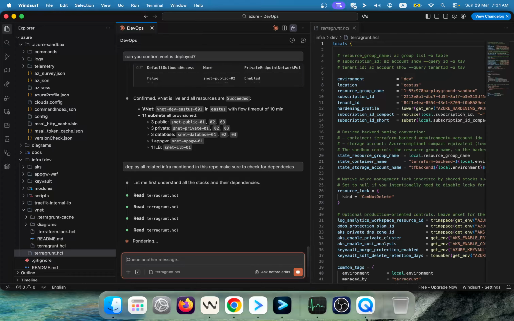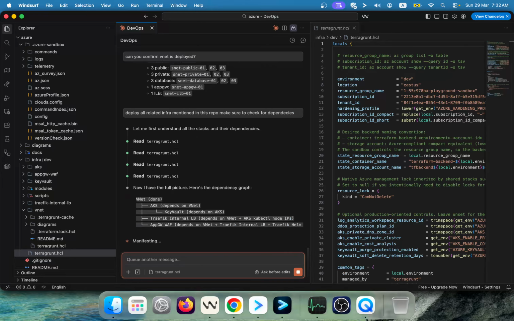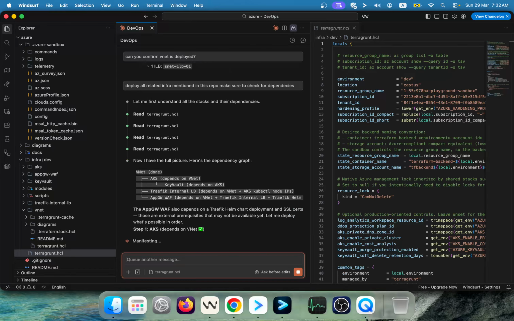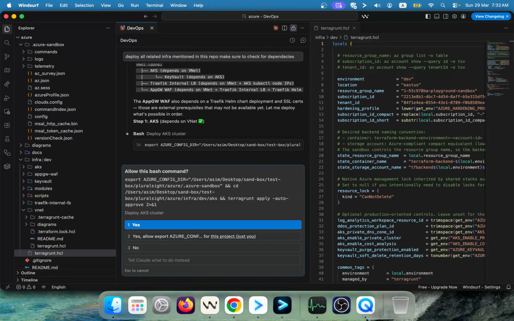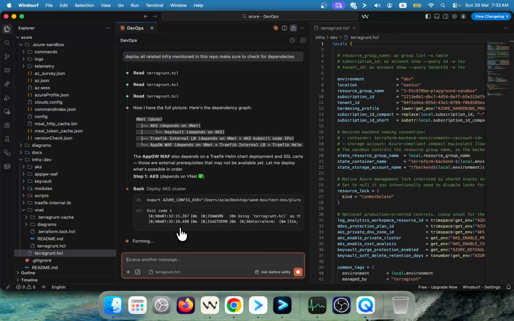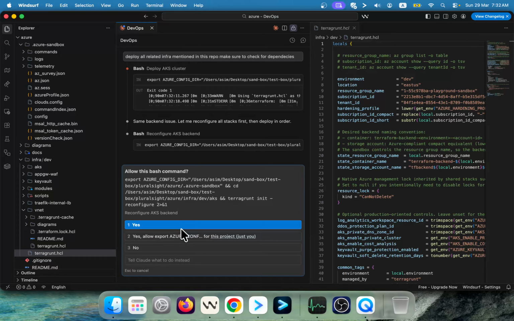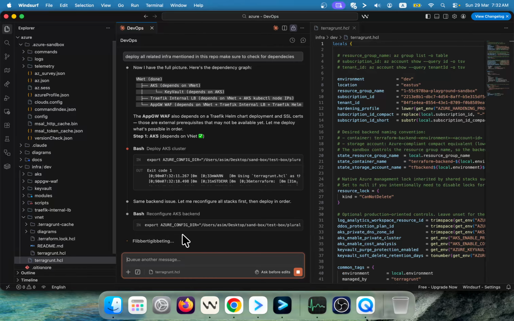This is my Azure sandbox, and it is reading all the files in this particular repo, and it is, you see, successfully seeing all the infra, and it is asking for the permissions that you see. It says step number 1 it is going to do is deploy the AKS, which has the dependency VNet, and it has already done that. So let's check how it goes.